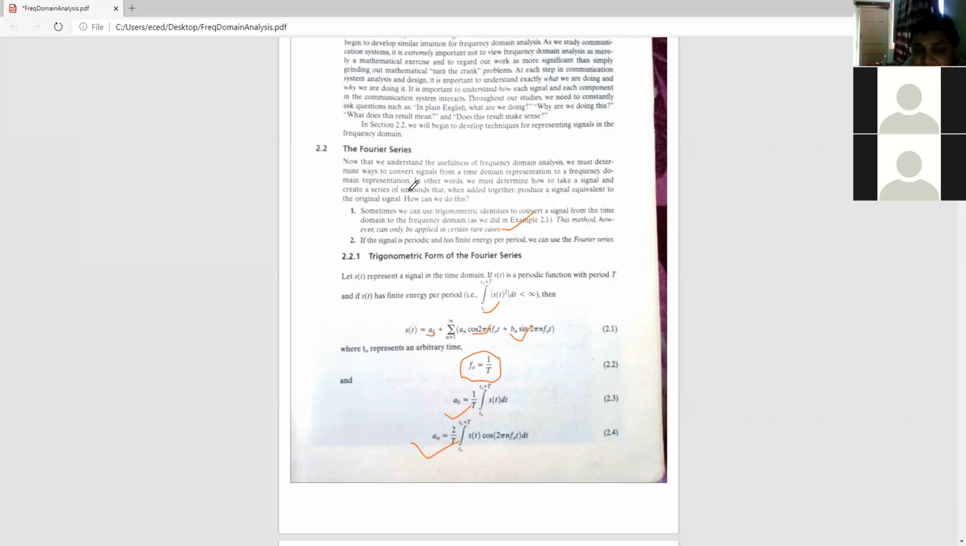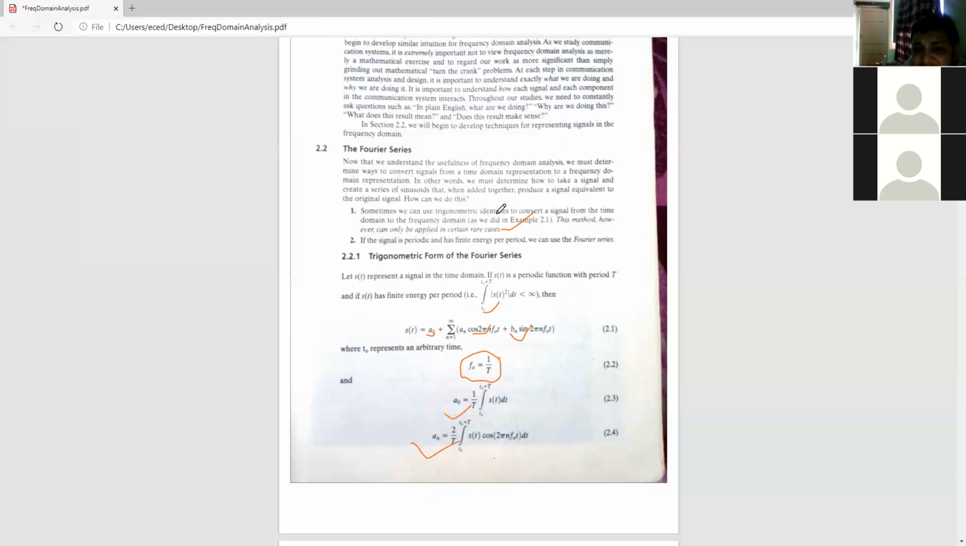This is how a general Fourier series is represented, where f naught is equal to 1 upon T, T is the time period of the signal. That means we are considering the signal to be periodic. Signal must be periodic. A naught can be calculated this way, an can be calculated this way, and bn can be calculated in this way. Whereas we see an is basically a cosine-based component, and bn is a sine-based component. A naught is a DC component.